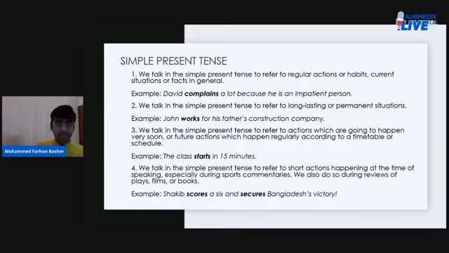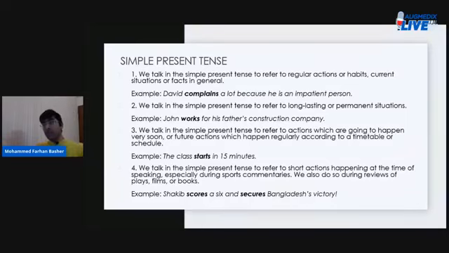the simple present tense. So you say the class starts in 15 minutes, the movie starts in 20 minutes, the show starts in 1 hour, right? Or the show starts in 15 minutes, or the class starts in 15 minutes, like that. All right? Okay.